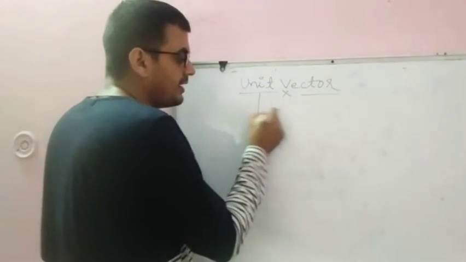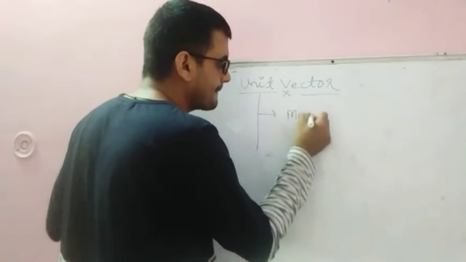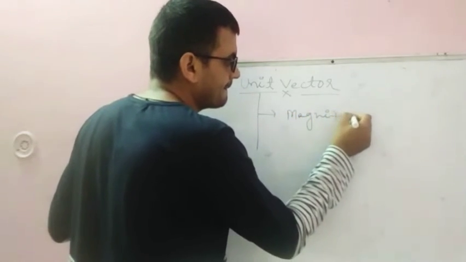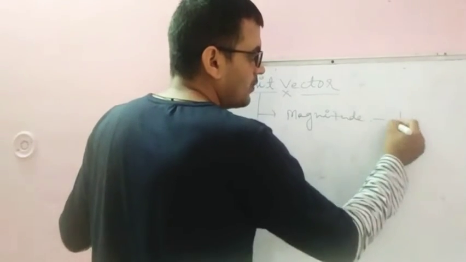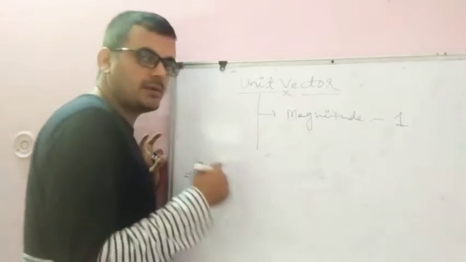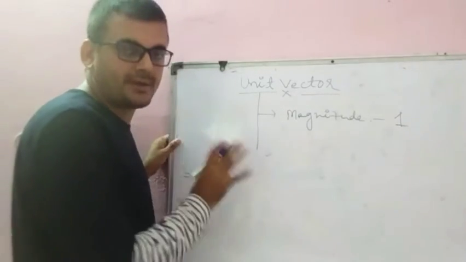What is the unit vector? Unit vector is that vector whose magnitude is always 1. Any vector whose magnitude will be unity or 1 is called unit vector.